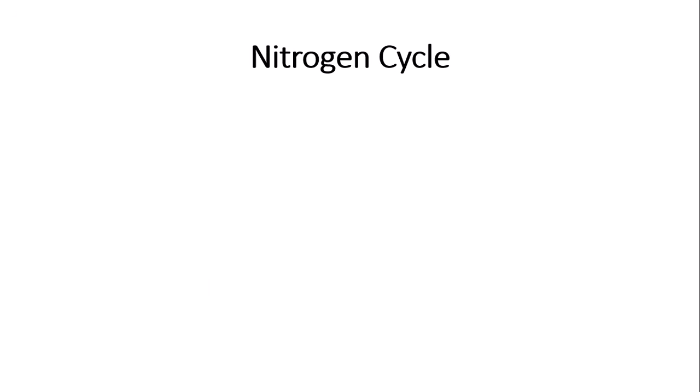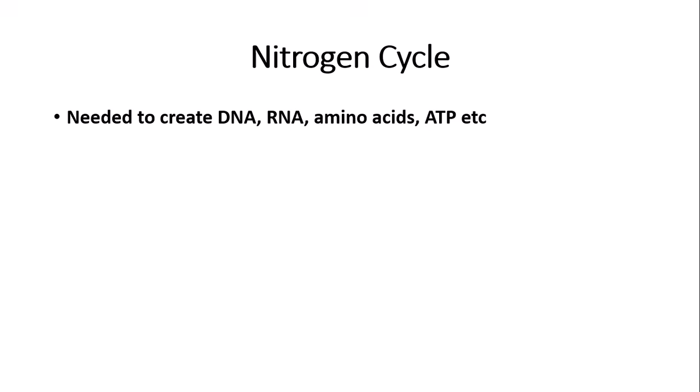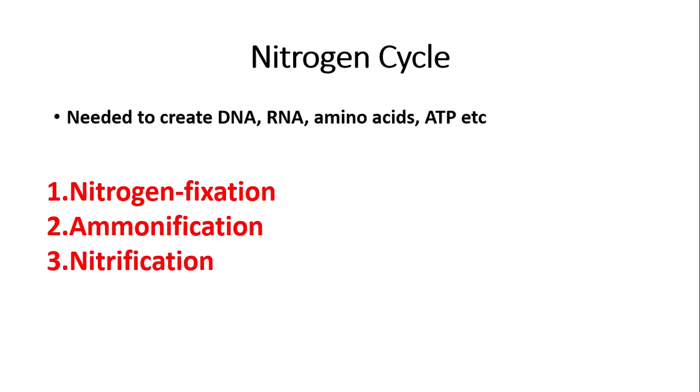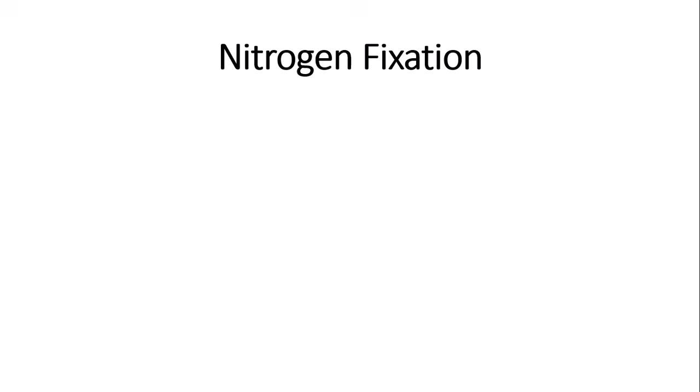Right, so now we are going to talk about the nitrogen cycle. The nitrogen cycle is necessary as it recycles nitrogen from the atmosphere as it is needed to create DNA, RNA, amino acids, ATP, etc., as nitrogen is a vital component in all of these substances. So there are four main steps to the nitrogen cycle: nitrogen fixation, ammonification, nitrification, and denitrification. So we're first going to focus on nitrogen fixation.